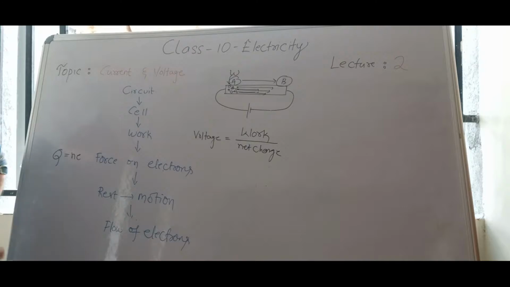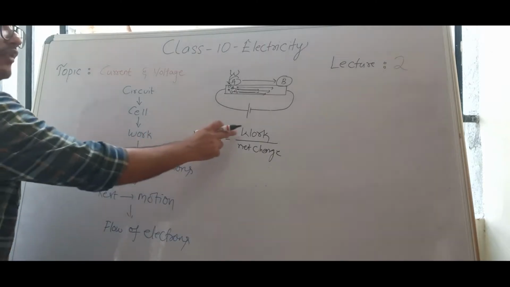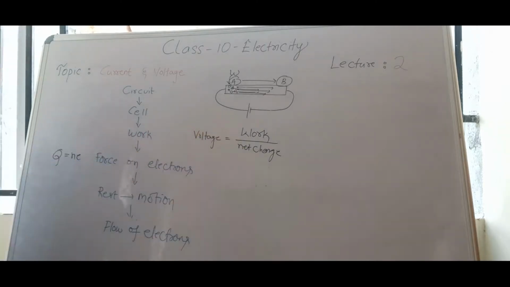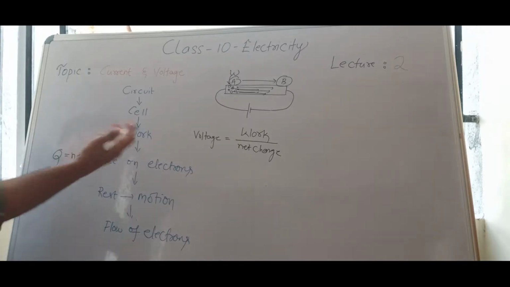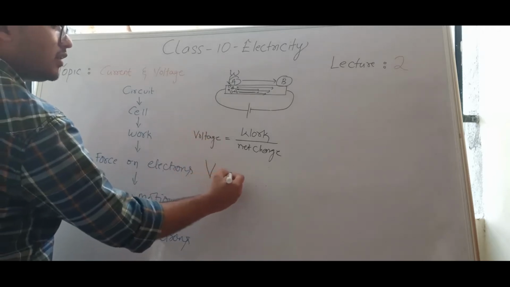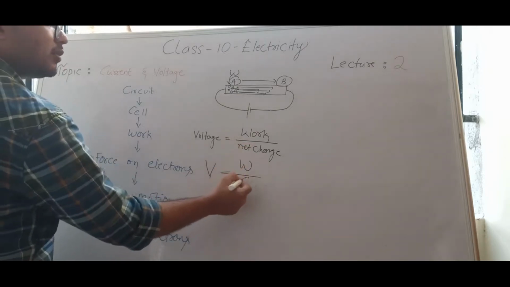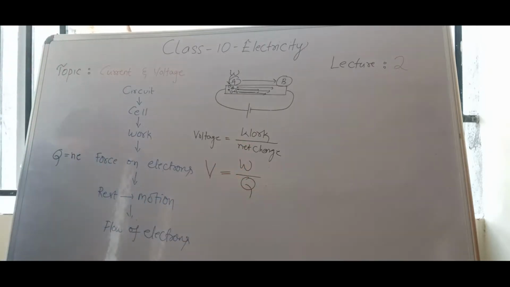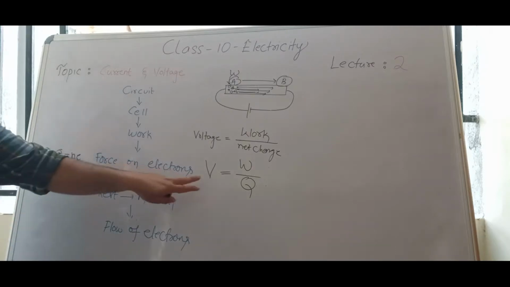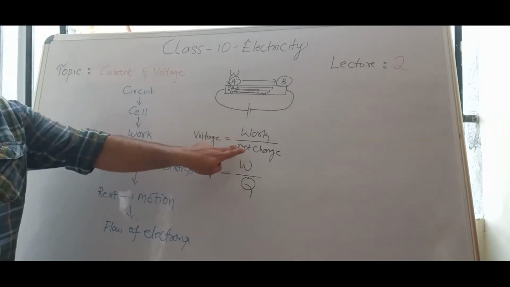To bring charges from one point to another point, we need to apply voltage. If there is voltage only, there will be work. If there is work, you can observe movement of charges. If there is no voltage, there is no work. Voltage is represented with the letter V, work with the letter W, and net charge with the letter Q. V is equal to W by Q. V stands for voltage, W for work, Q for net charge.